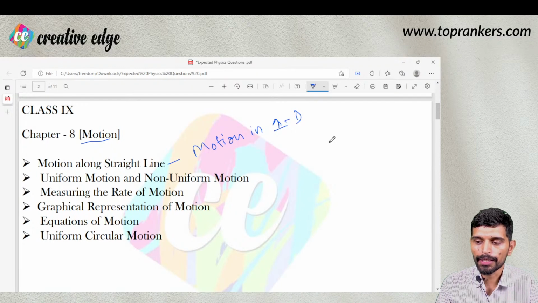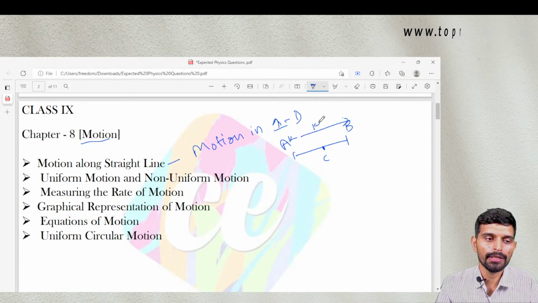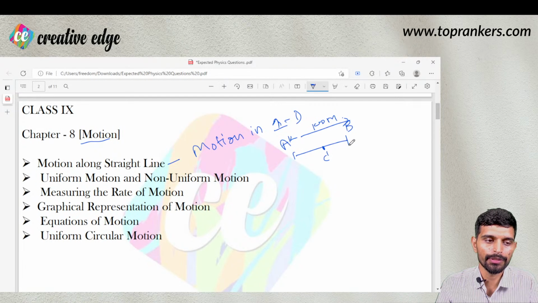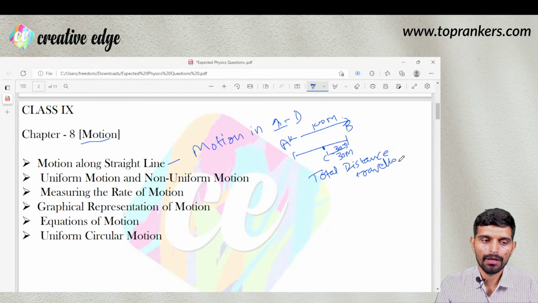If a person starts from point A, goes to point B, comes back to point C, which is somewhere in between A and B, and let A and B be 100 meters apart, and the distance between B and C is 30 meters, then total distance traveled by a person would be 100 plus 30 when the person travels from A to B and B to C, right?